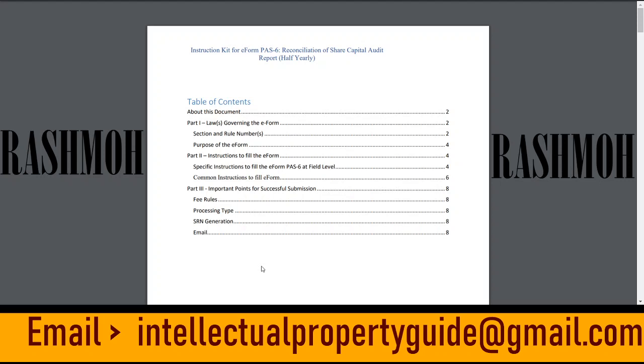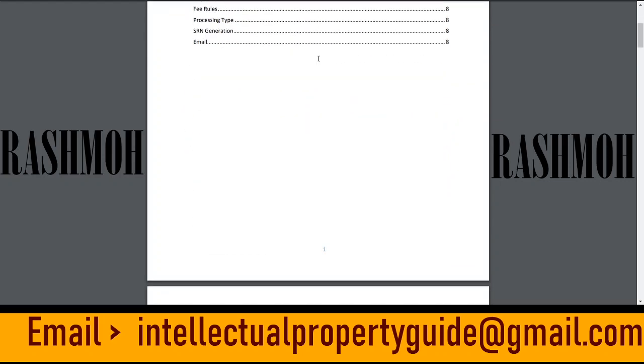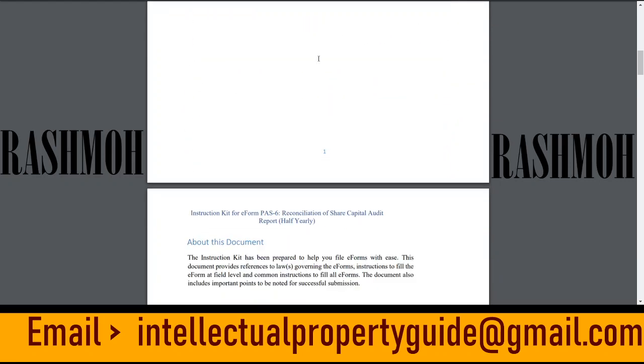Today's topic of discussion is the newly released form, which was released on 15th of July 2020. The heading of this form is Reconciliation of Share Capital Audit Report, half yearly. The name of the form is PAS 6. Today's point of discussion would be around this PAS 6 form. We are going to discuss the various kinds of problems we are going to face.